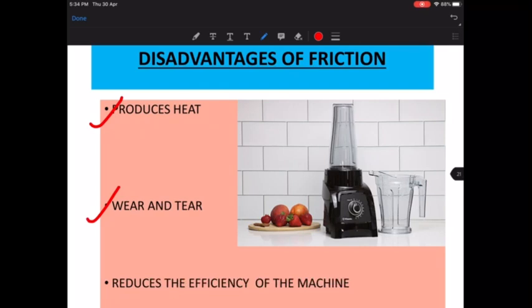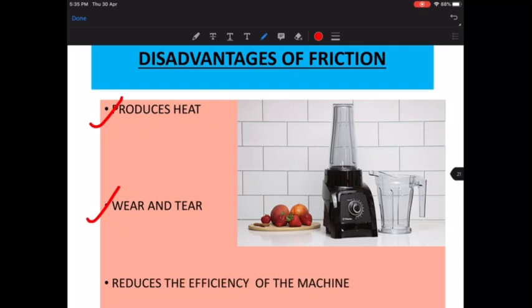If you have your bicycles and you don't oil them, and the various parts are rubbing against each other, and you continue to use them in that condition, then after some time some of the parts may just wear away. Okay, the wear and tear takes place if you don't use them properly.